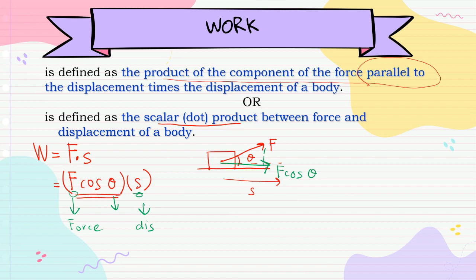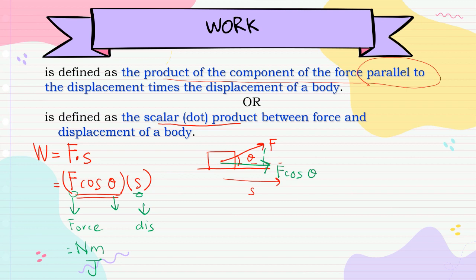So what is the unit for work done? F the unit is Newton, S the unit is meter. So the unit for work done is Newton meter, or usually we use the unit joule. And work done is a scalar quantity, so there is no direction for work done.